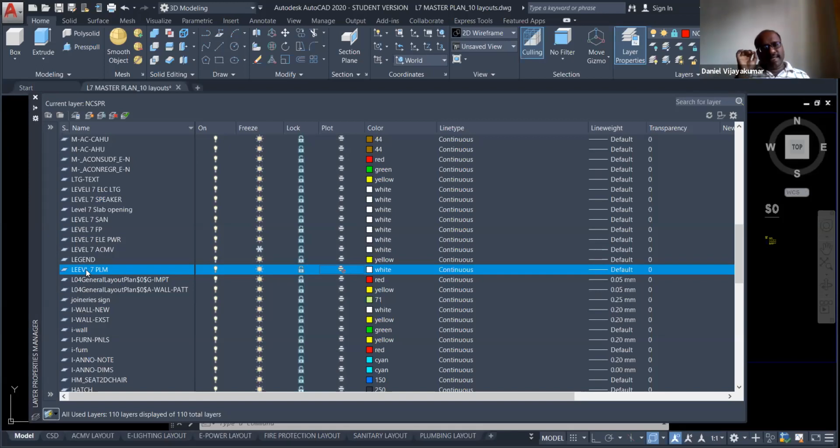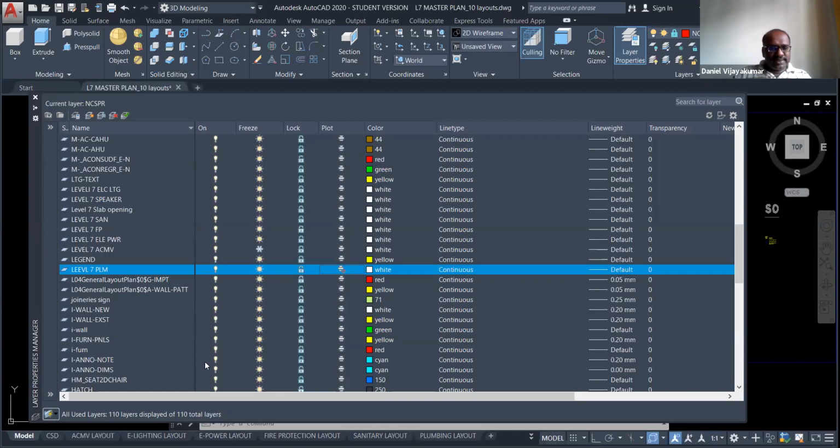That means the electrical layer must be turned on. The rest of the layers, if you turn them off, will not be printed. Only the electrical layer will be printed. If you add the architectural plan, then it will be printed. So you can control your printing option in plot.